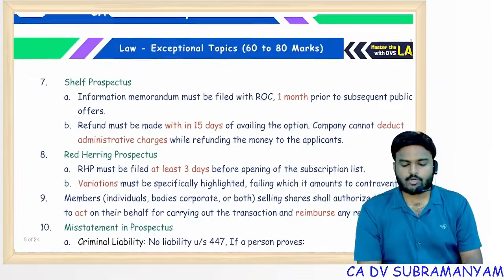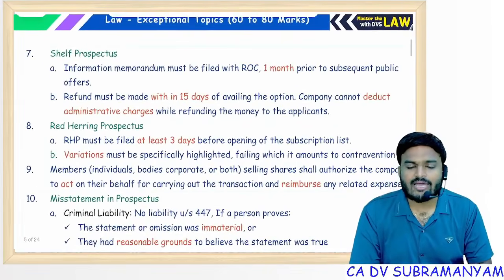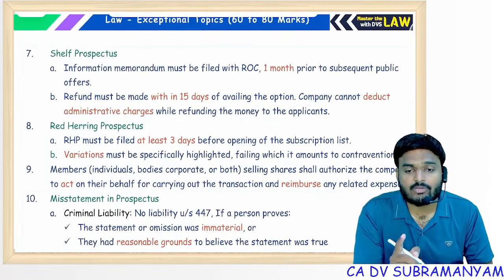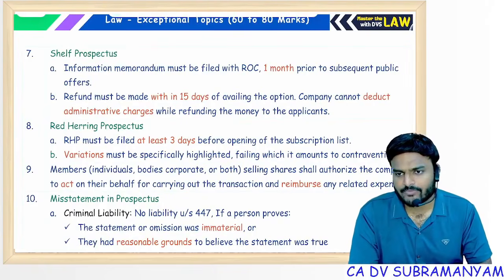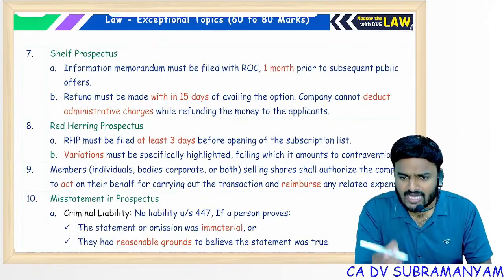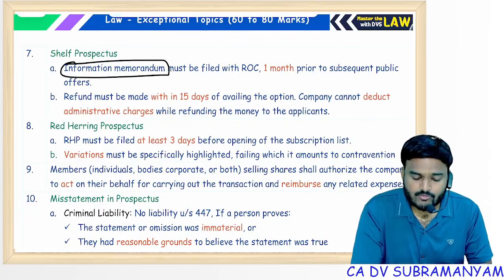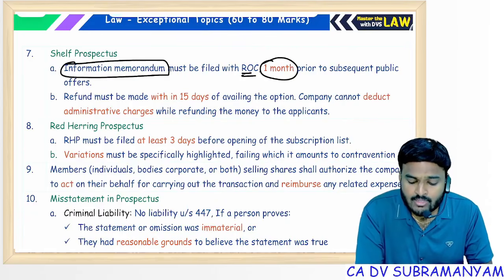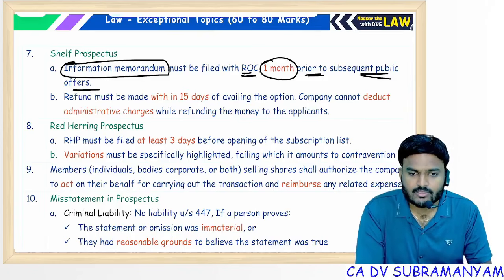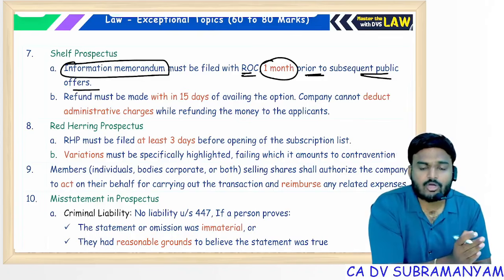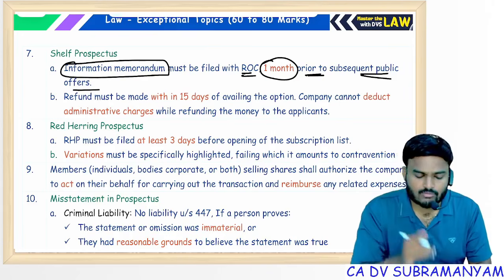Next one, shelf prospectus. Shelf prospectus will have a validity of 1 year from the date of first public offer under the shelf prospectus. But for subsequent public offers under the shelf prospectus, you have to prepare a document called information memorandum, which must be filed with ROC 1 month prior to subsequent public offer. 1 month prior only you have to file a copy with ROC.